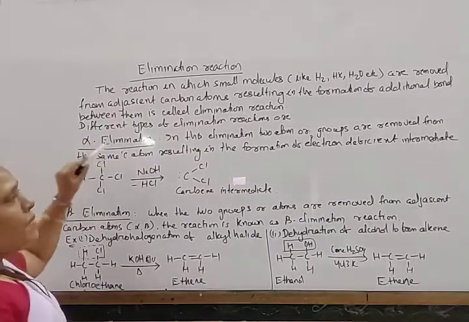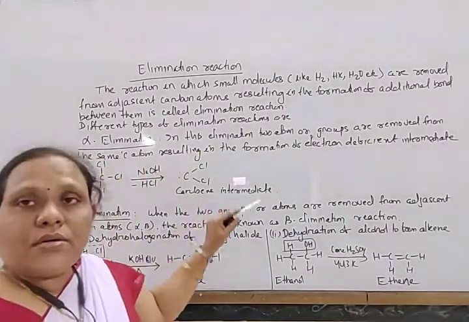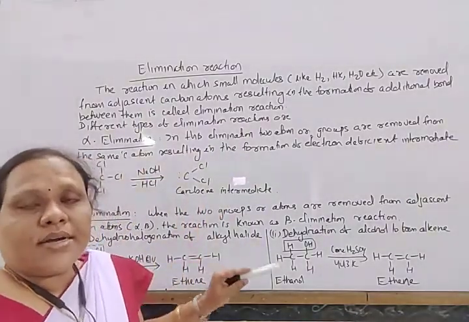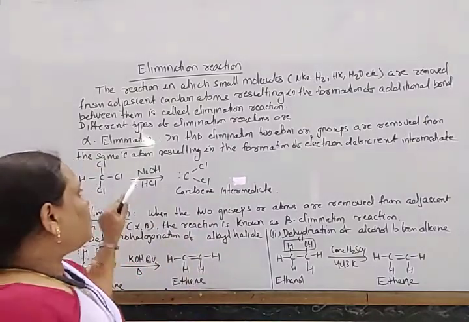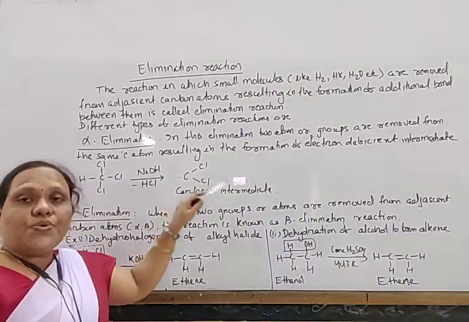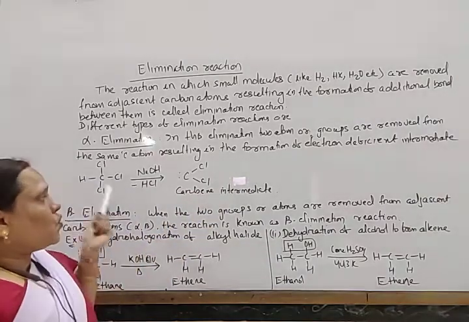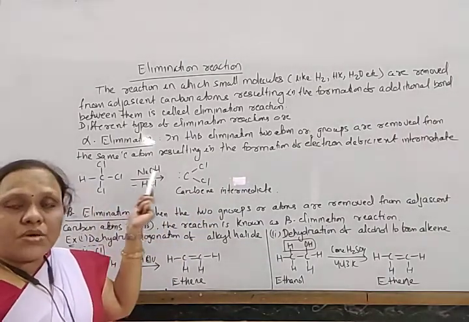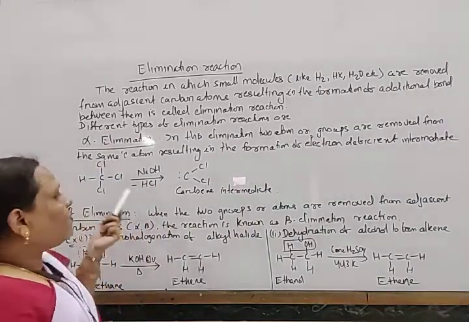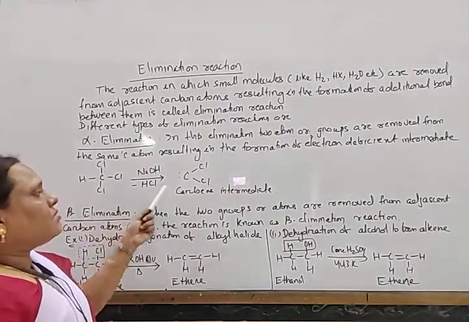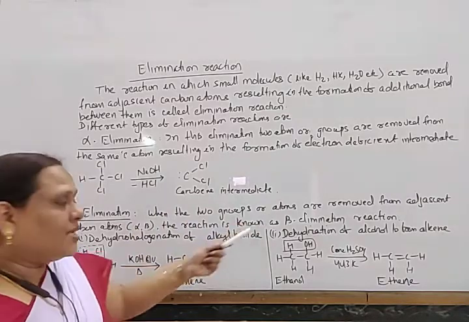In alpha elimination, the two atoms are removed from the same carbon atom, due to which an electron deficient intermediate is formed. For example, chloroform when treated with sodium hydroxide loses HCl, and in this way it forms a carbene intermediate.